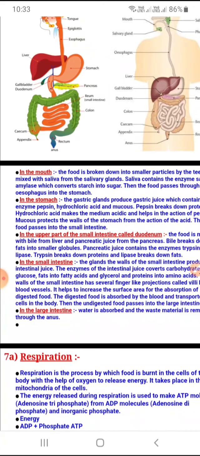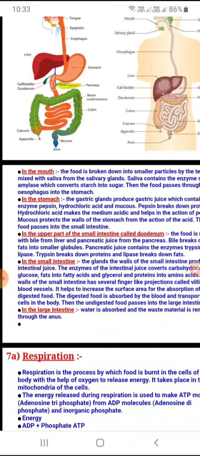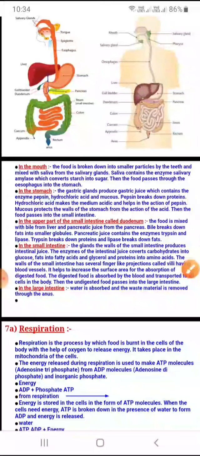There are certain gastric glands located which help to secrete the gastric juice, and it contains a very important enzyme called pepsin, along with hydrochloric acid as well as mucus. Now, what is pepsin? This pepsin will act on the bolus and help to break down the proteins. That means pepsin acts only on protein.